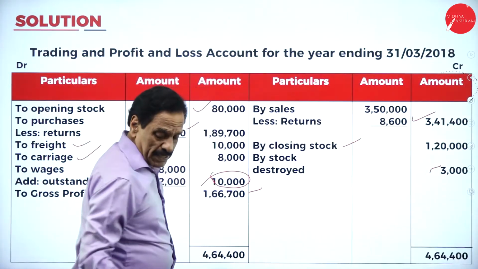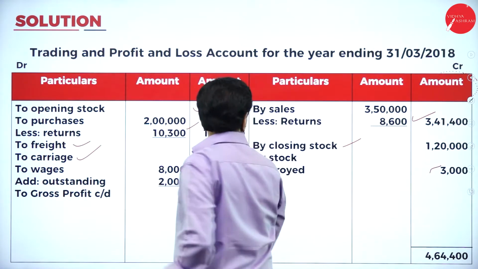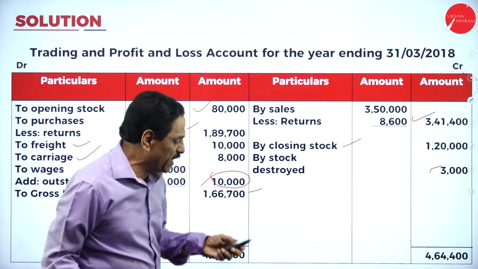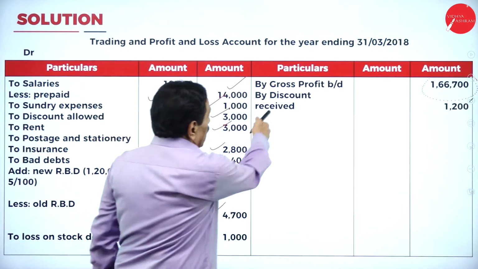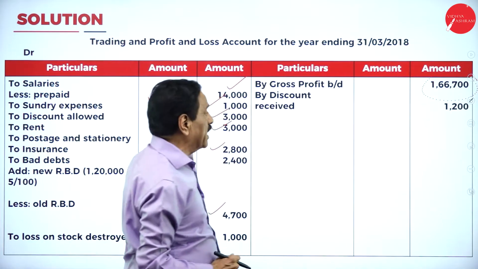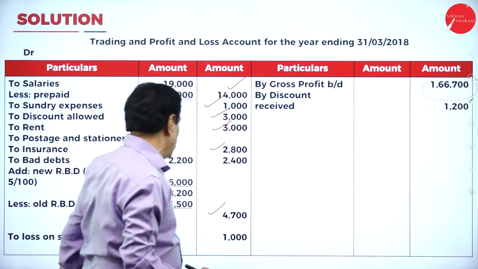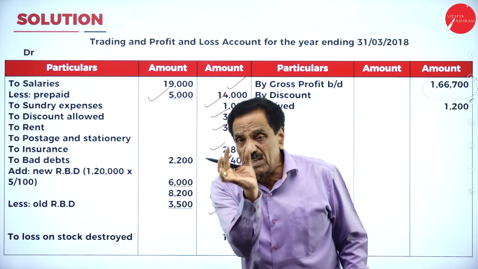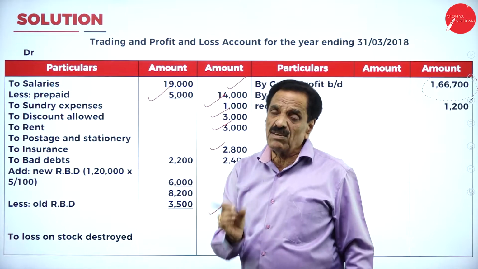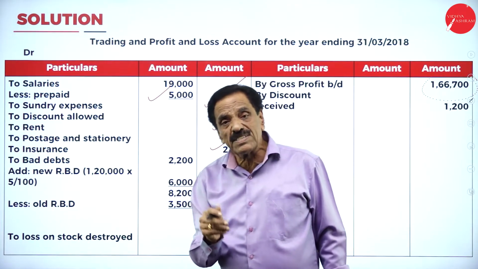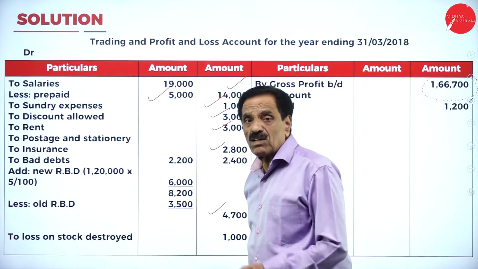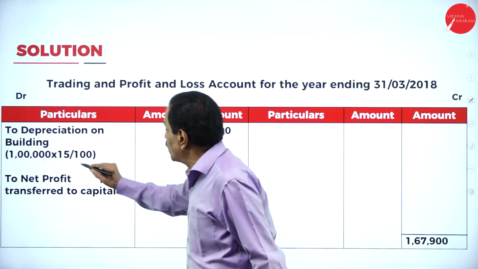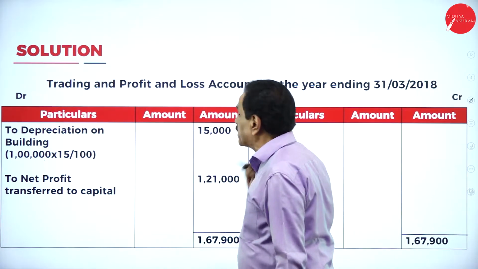You got a gross profit of 1,66,700, which has been taken down. Here, opening stock. Your gross profit is there, 1,66,700. Discount received is 1,200. Then, loss on stock destroyed: total stock is 3,000. How much are you going to receive? 2,000 rupees. The difference is 1,000. That will come on the P&L account debit side. Depreciation on building. What's the value? 1 lakh. 15 by 100, it works out to 15,000.